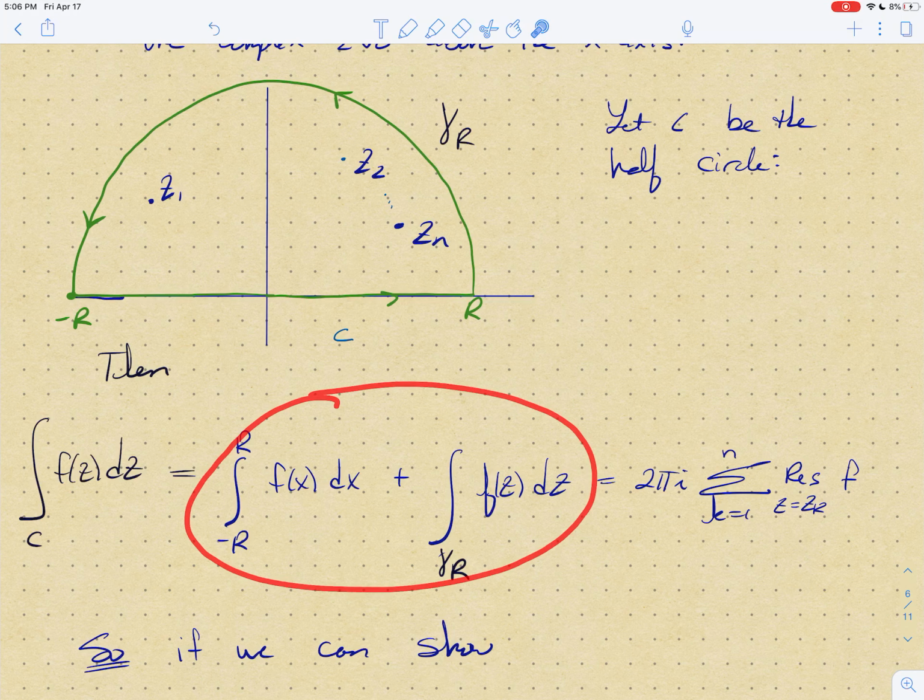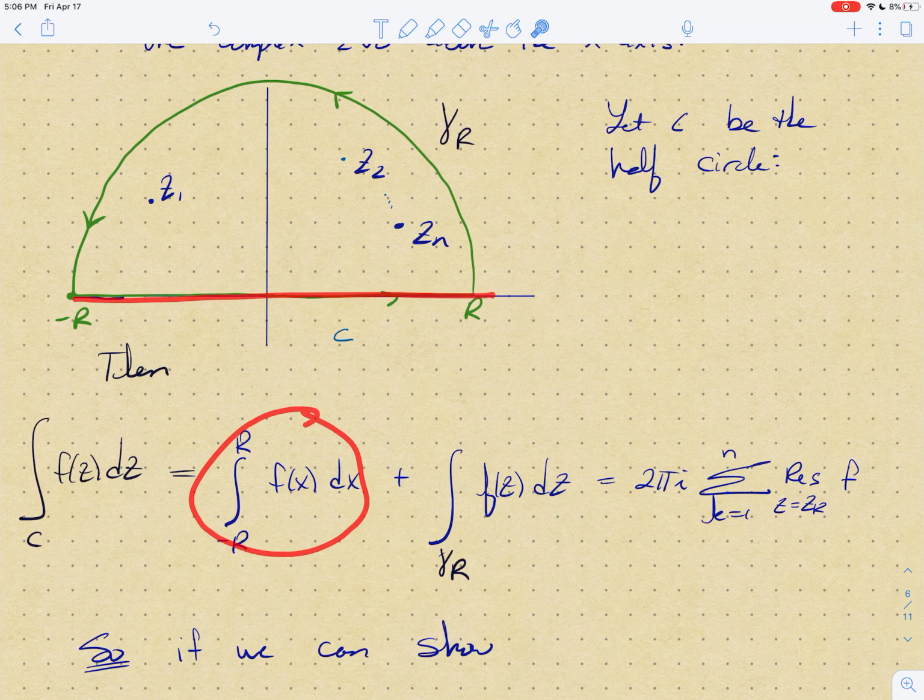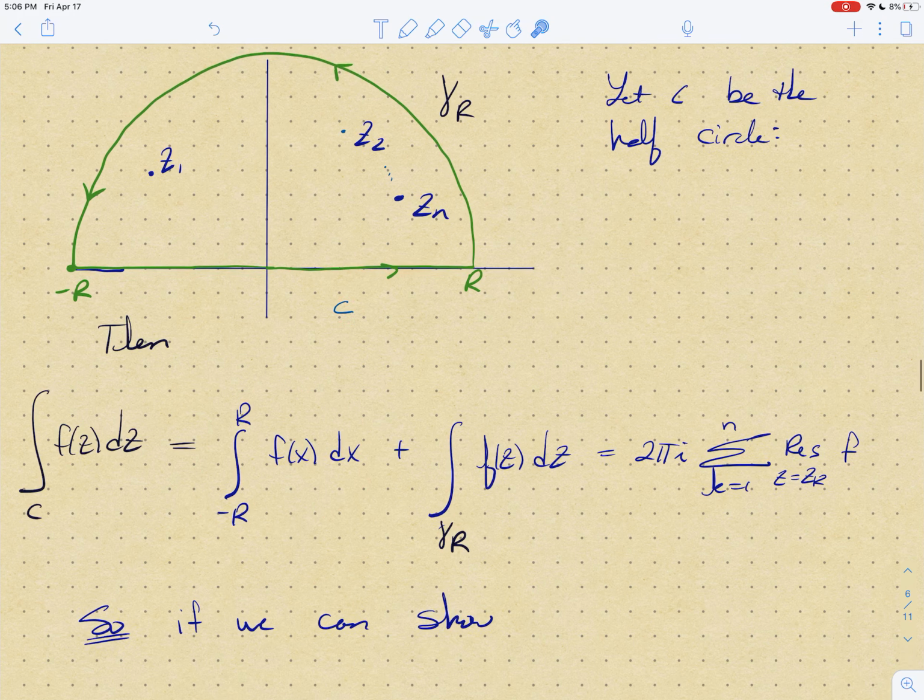On the other hand, you can break this up into two parts: the integral over this curve right here, plus the integral over this curve right there. And this part in particular, technically it's f of z dz, but we're on the x-axis, so the z's are all just real numbers, and so you can switch this to f of x dx.